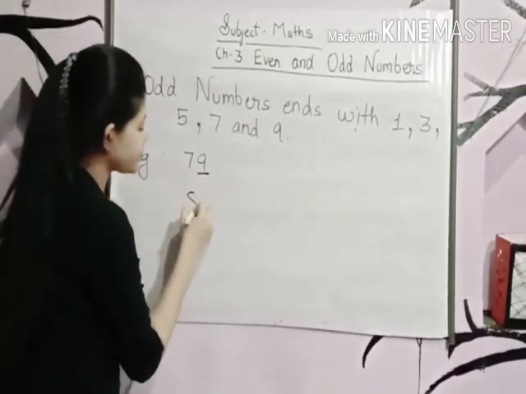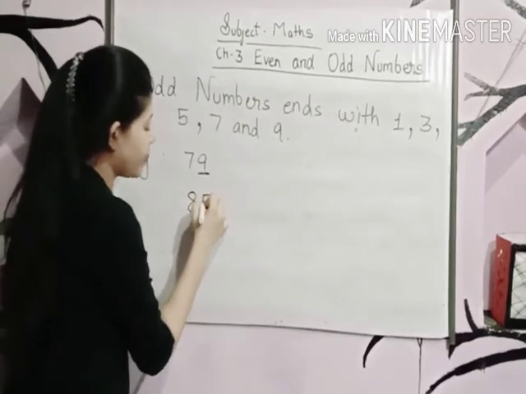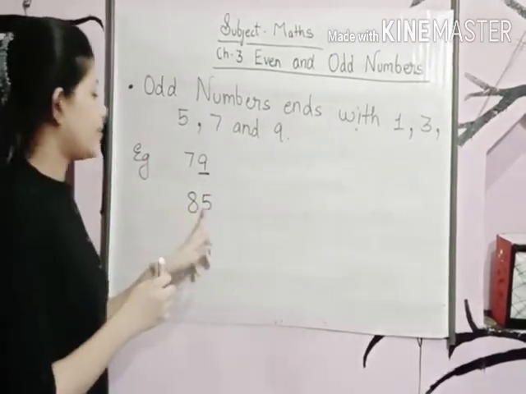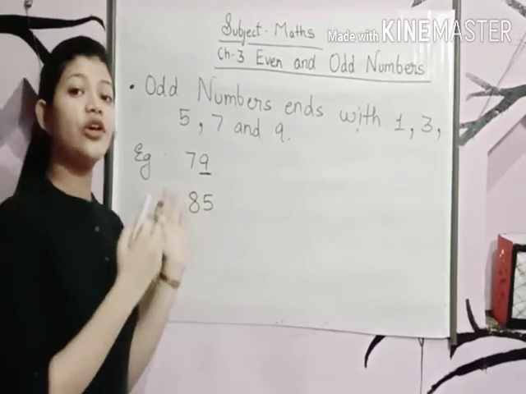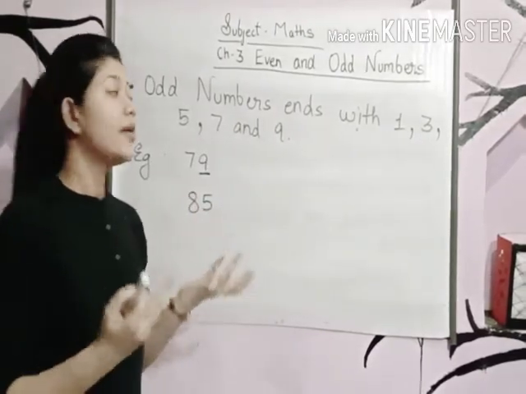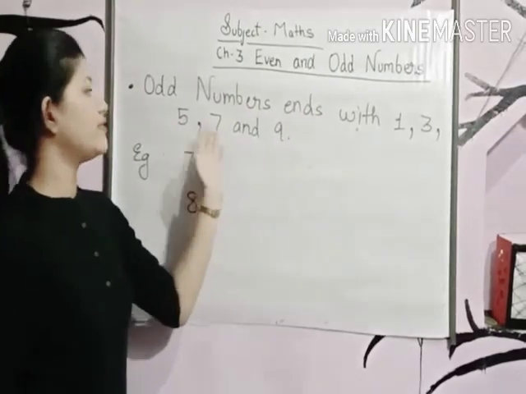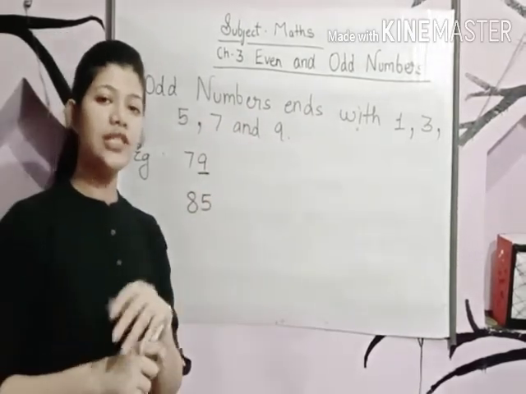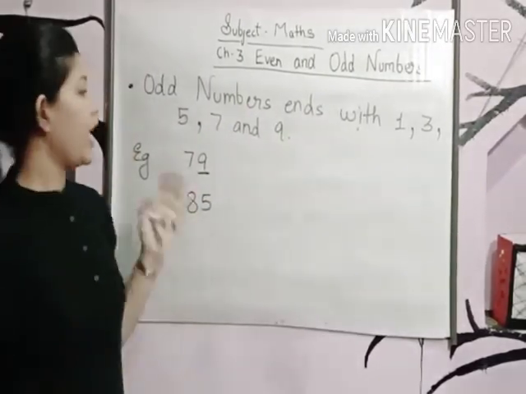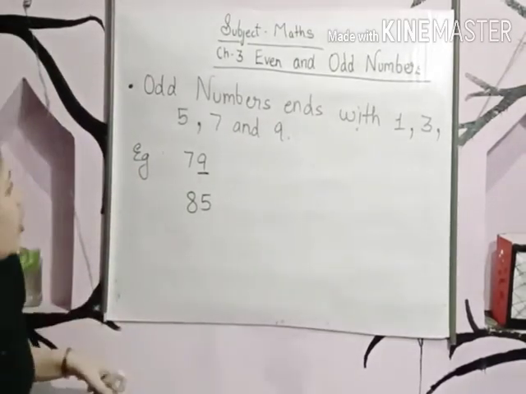Next example. 85. Let's see, the ones digit is 5. Yes, this is also an odd number. Why? Because numbers which end with 1, 3, 5, 7 and 9 are called odd numbers. Okay? I hope this is clear to you all.